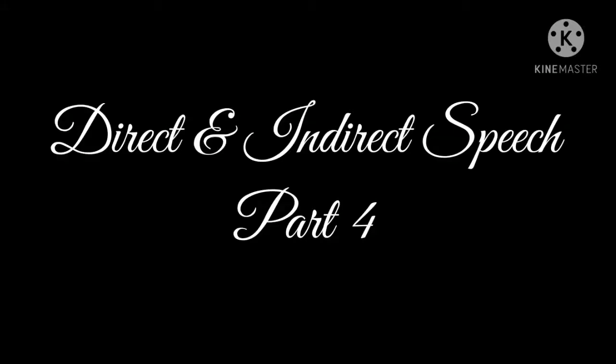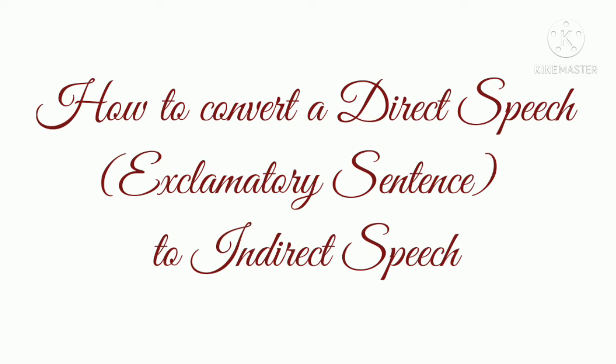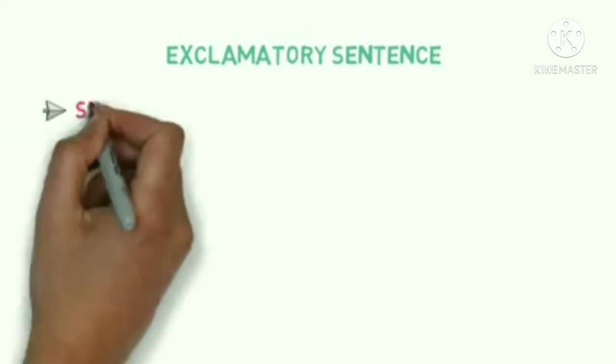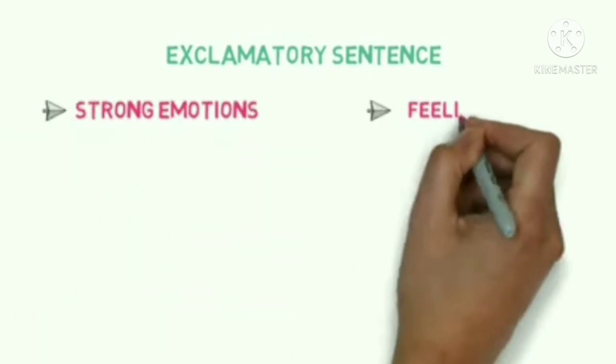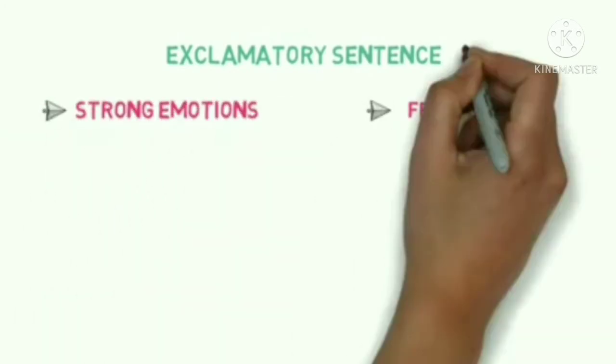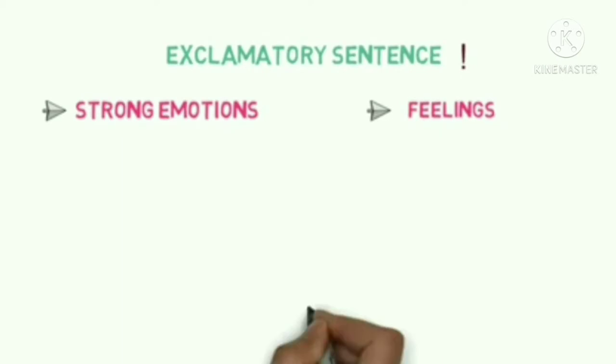Welcome students to part 4 of direct and indirect speech. Here we'll understand how to convert a direct speech, that is an exclamatory sentence, to an indirect speech. So what is an exclamatory sentence? An exclamatory sentence shows strong emotions or feelings and they end with an exclamation mark.